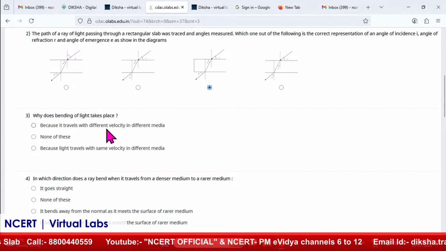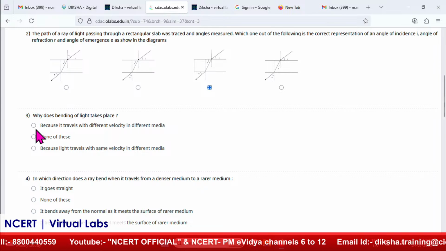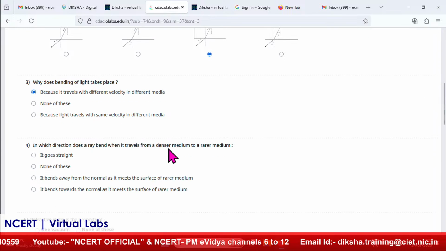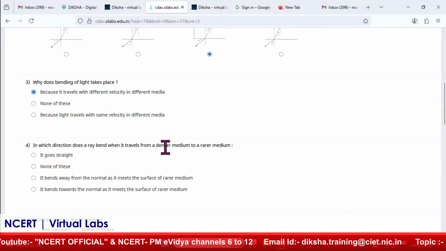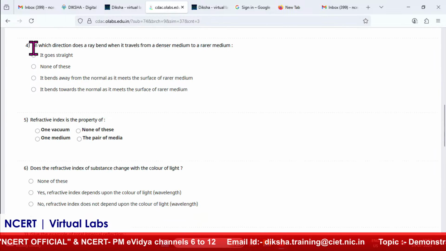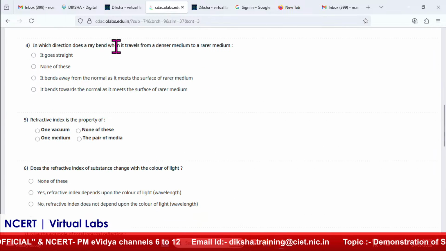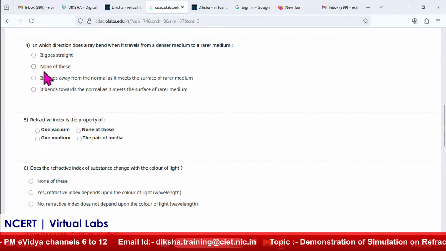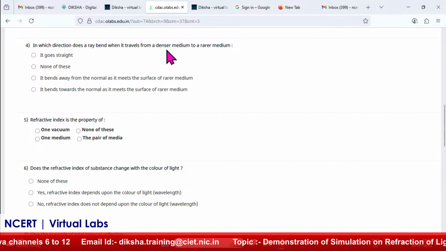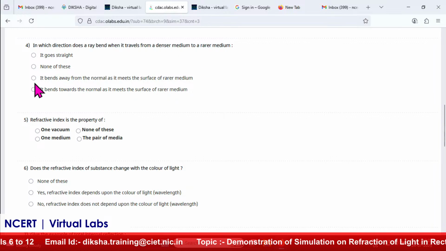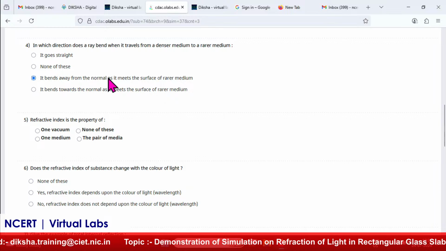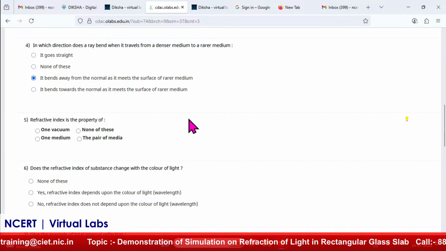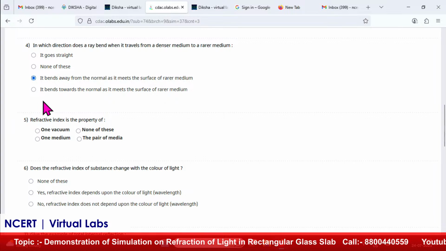Why does the bending of light take place? I told you, because of different velocity: when the medium changes, the velocity changes. And in which direction does the ray bend when it travels from a denser medium to a rarer medium? It bends away from the normal. I have explained this, denser to rarer, it bends away from the normal as it meets the surface of the rarer, because bending always takes place at the interface, not inside or outside of the medium.